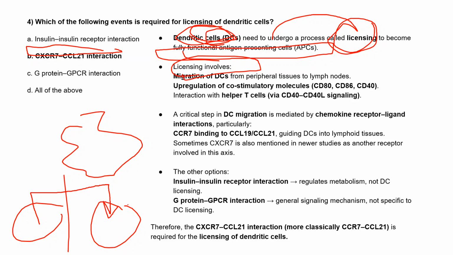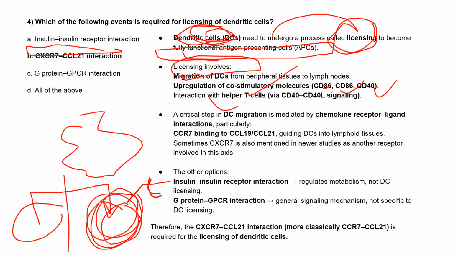After that, because they have to show the peptides to the T cells so that activation happens, there is upregulation of the co-stimulatory molecules CD80 and CD86, which help in maturation and peptide recognition. So they upregulate the co-stimulatory molecules CD80, CD86 and CD40.